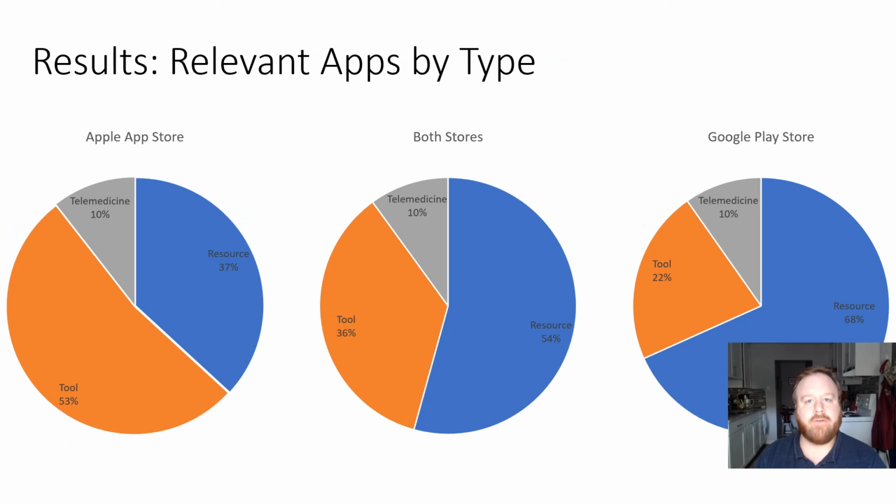There was a large difference in the type of app returned from searching each store. The Apple App Store had over 50% decision support tools, shown on the left in orange, and the Google Play Store had over 50% informational resources, shown on the right in blue. Combining the results gave us 36% decision tools, 54% informational resources, and 10% telemedicine apps.